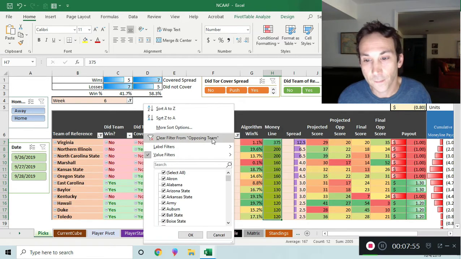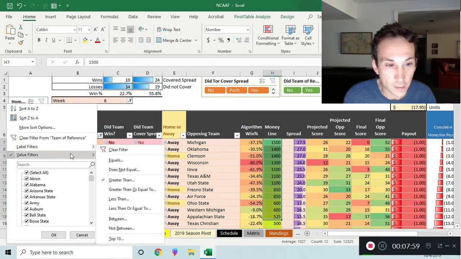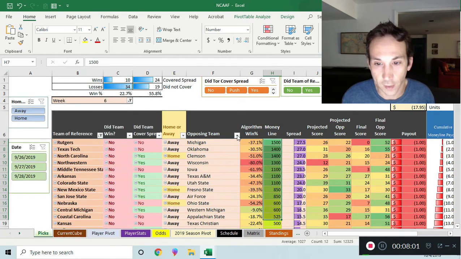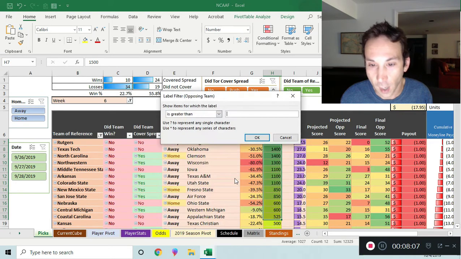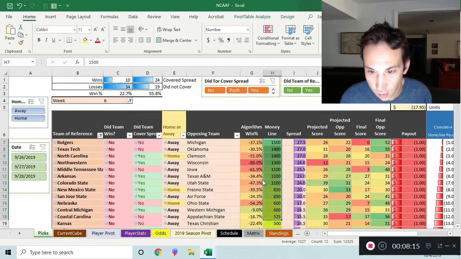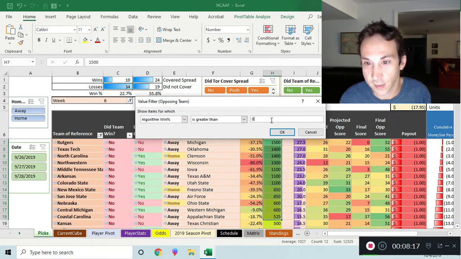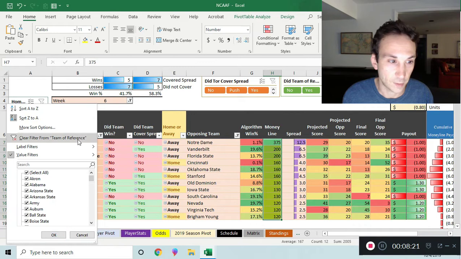So anyway, you can see how there are ways that you can change, and oh, whoops, I took the wrong value filter off. This is greater than 100. I've got filters all over the place. This is really complicated stuff because there's so much data. I want this to be opposing team's win algorithm is on. The opposing team's win algorithm has to be greater than 0 for it to be showing on the right. That's one filter.